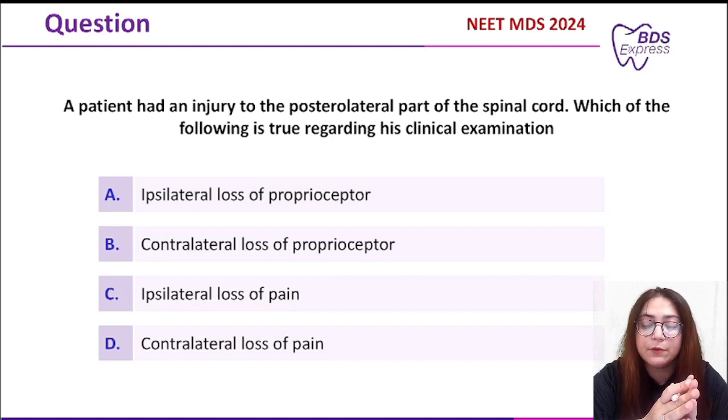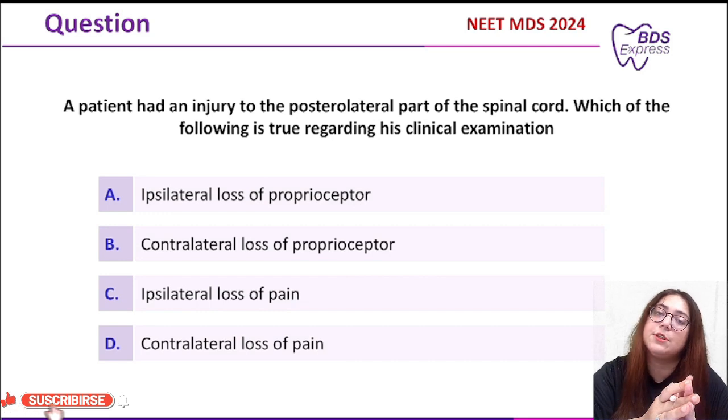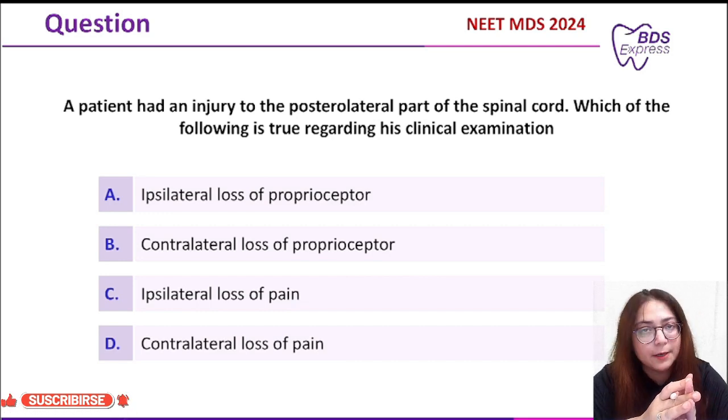Now the options given were: option A, ipsilateral loss of proprioception. Option B was contralateral loss of proprioception. Option C was ipsilateral loss of pain and option D was contralateral loss of pain.